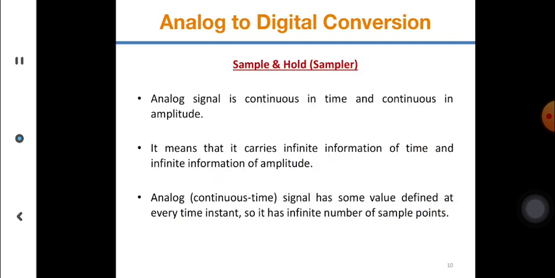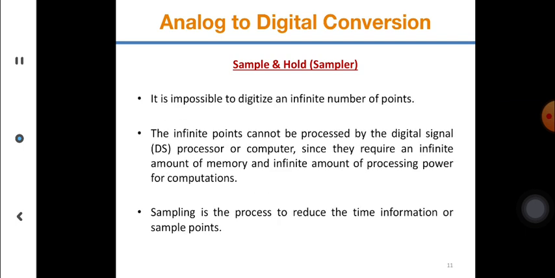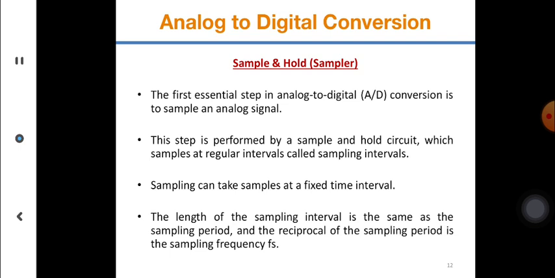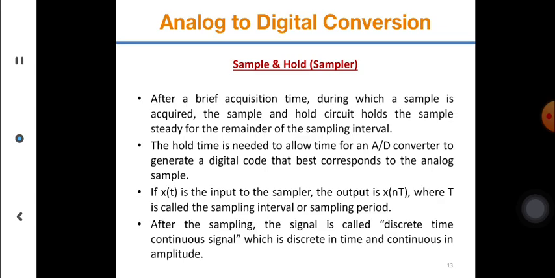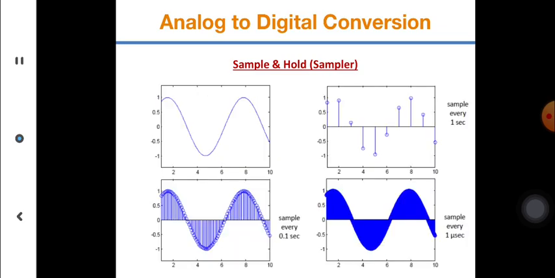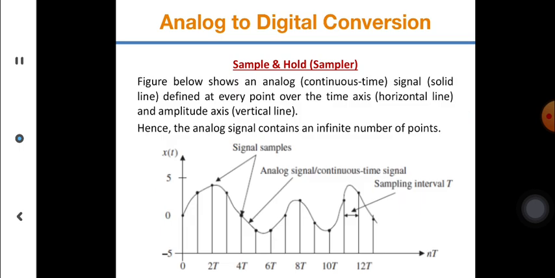So in A to D conversion, you have a sample and hold circuit, the sampler. It samples, and then each sample is converted into a corresponding value. It is impossible to digitize an infinite number of values, so you have to do sampling, and that's where your Shannon theorem comes in. Let's take a look. Sample and hold your original signal, and then you took very few samples, you took a few more samples, and you took a really big number of samples. But the question is, what is the correct sampling rate? That is governed by your Nyquist criteria. We are going to see that in a couple of minutes.